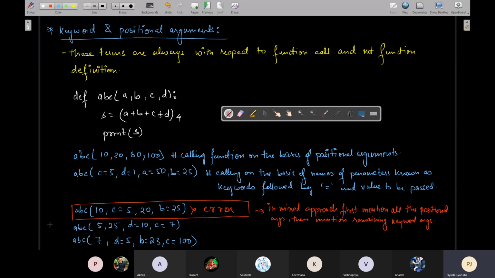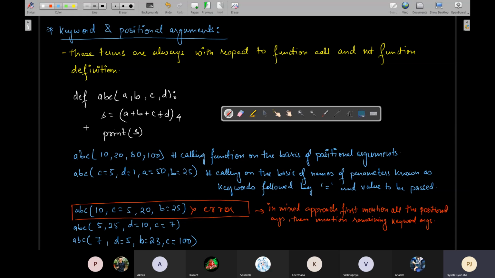Okay, remember that red line I wrote: first of all assign all the positional arguments, and then only in any order you can mention keyword arguments if you want to use the mixed mode. So a function can be called in 3 ways: either using purely positional arguments, or calling by the names of the parameters, that is keyword arguments followed by equal to sign, or in the mixed way, in which case first all the positional arguments should be listed and then only keyword arguments should be listed in any order for all the remaining parameters or the keywords.